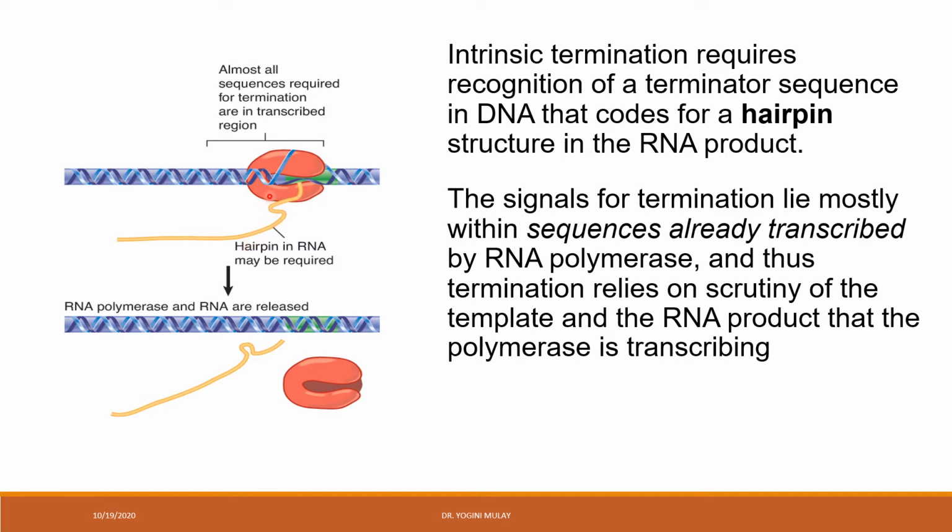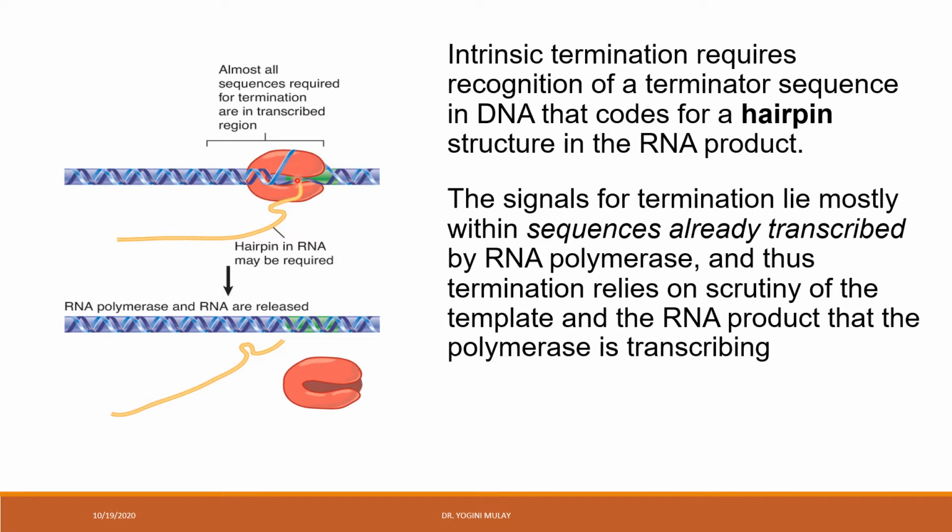See, this hairpin like structure is necessary for the termination purpose, right? Now where this hairpin like structure is formed, it is formed in the RNA transcript, means this sequence is already transcribed by the RNA polymerase. So thus we can say that the termination lies on the scrutiny of the template, means this is the process by which the RNA polymerase is moving on the template.